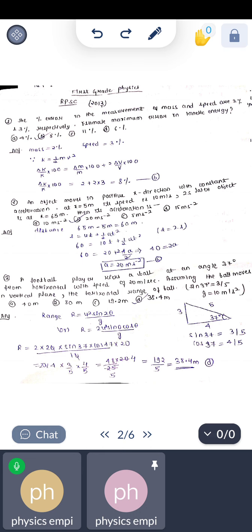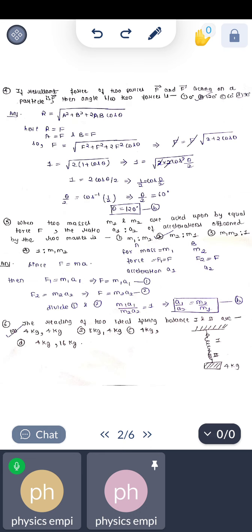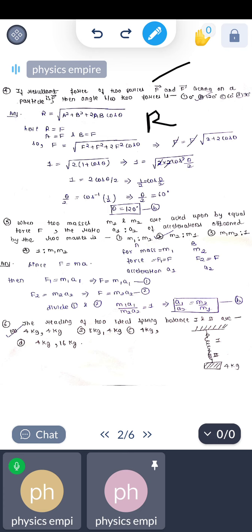Now, the next question: if the resultant of the two forces F vector and F vector acting on a particle is F vector, then find the angle between the two forces. So here we have two forces, one is F vector and another force will also be F vector. The resultant R is also given as F, and A is given as F, and B is also given as F. So we have to find the angle between them.